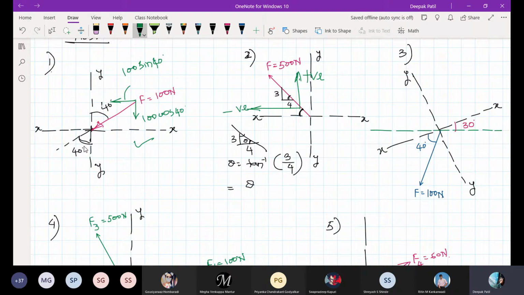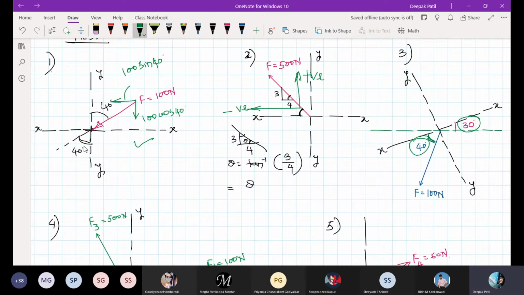Now when I come here, you can see two angles I have given: one is this 30 degree and one is this 40 degree. It is just to confuse you, right? I have just rotated my Cartesian coordinates, that is the x and y axes, with respect to 30 degree. But the force which I have given, I have actually given the angle with respect to the x axis only.